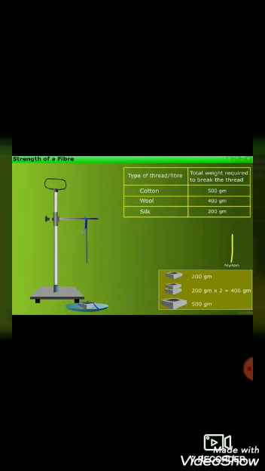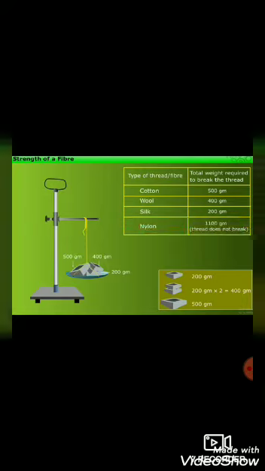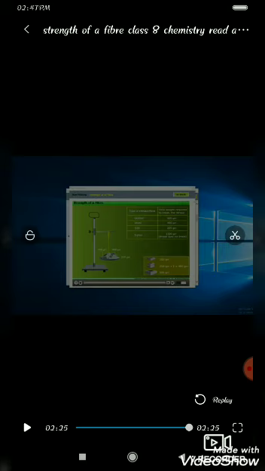Finally, we are going to use the nylon thread to repeat this experiment. Now adding the weights on this pan. I am adding all the weights, but still it is not breaking. That means this thread is very strong compared to cotton, wool and silk. This is the conclusion of this experiment. That is, the nylon thread is very strong.